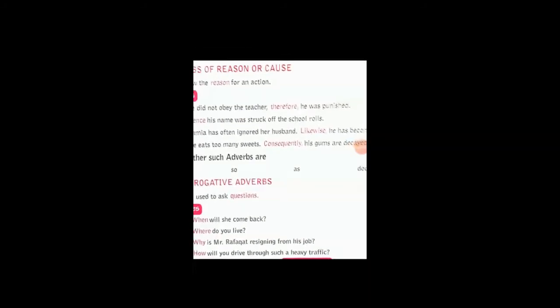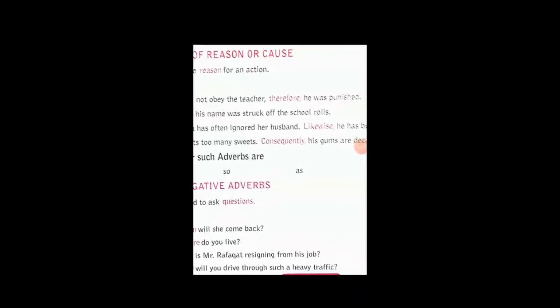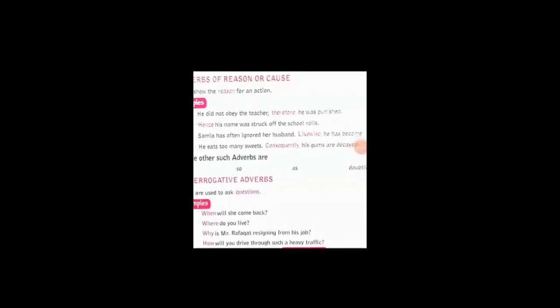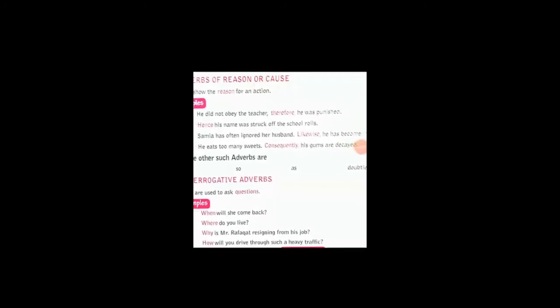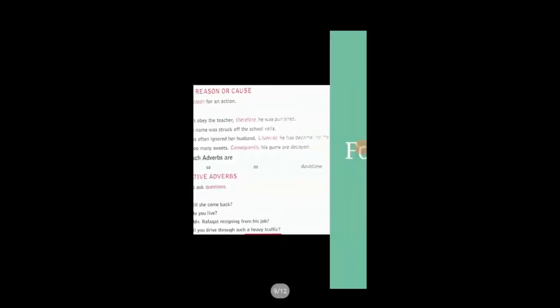Then we have interrogative adverbs. Interrogative adverbs are the words which show you that the sentences are in question form. They are often used to ask questions. The sentences are: When will she come back? Where do you live? Why is Mr. Rafaqat resigning from this job? How will you drive through such heavy traffic? So these were the interrogative adverbs.